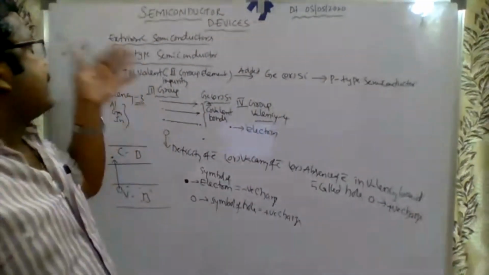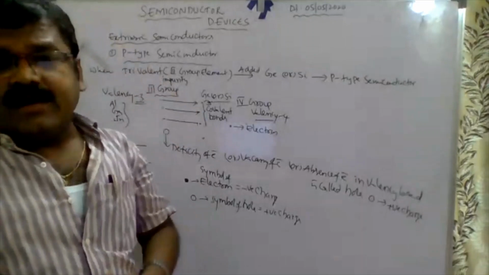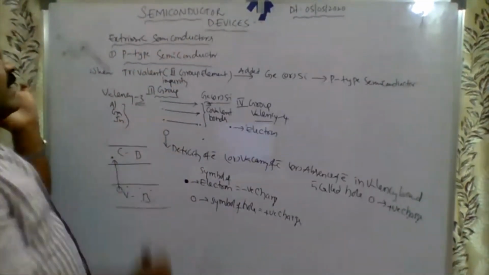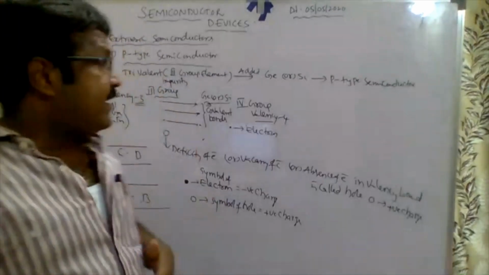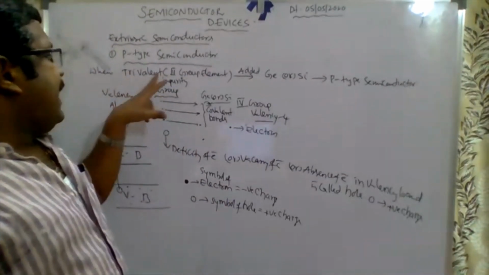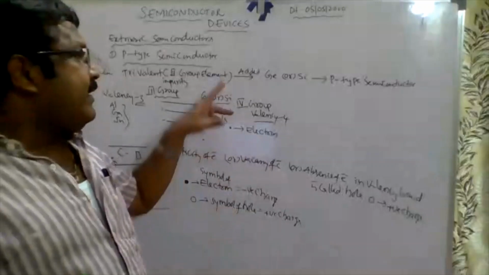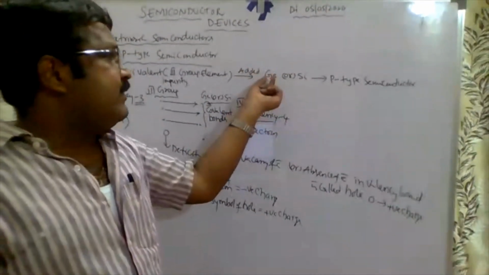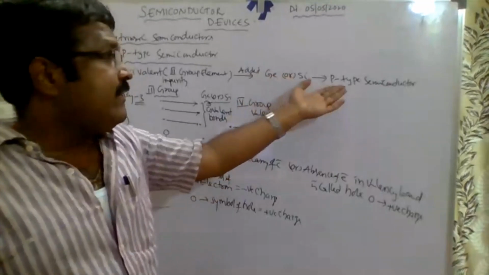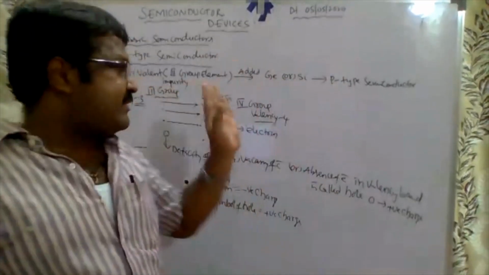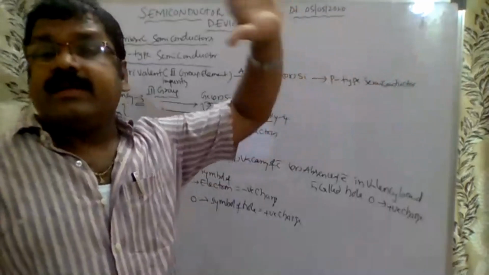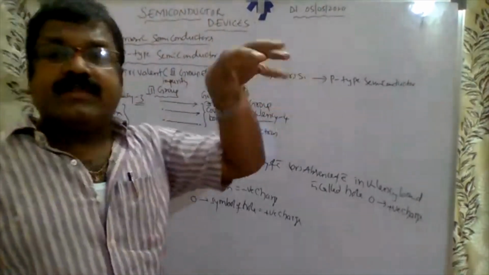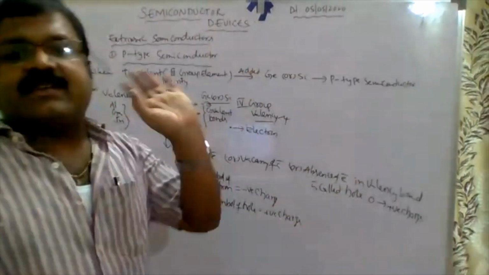What do you mean? Third group, p-type semiconductor. Extrinsic semiconductors are divided into 2 types. What is the first one? P-type semiconductor. When a trivalent third group element is added to germanium or silicon, the pure form of the semiconductor, then we get the p-type semiconductor. This is the statement I have to write in the exam; only write this line. But there is a complete explanation.